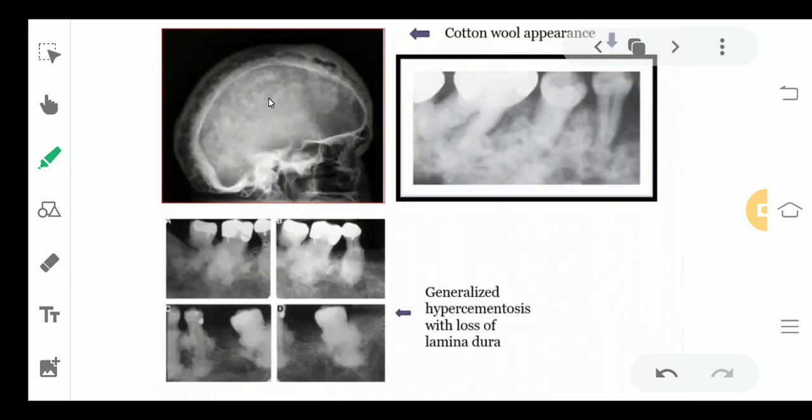So you can see here some opacity, otherwise it is a completely radiolucent area, but right now it is radio-opaque, and this is why it feels like some cotton is being filled in the skull, and this is known as a cotton wool appearance. Here also you can see loss of lamina dura around the tooth.